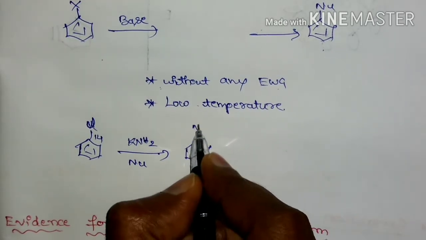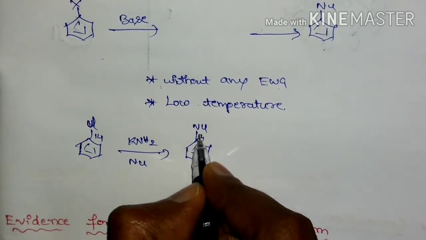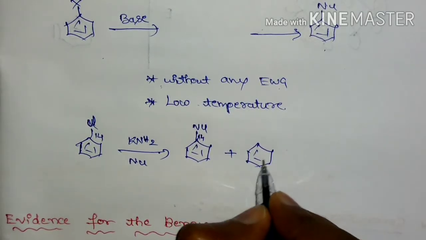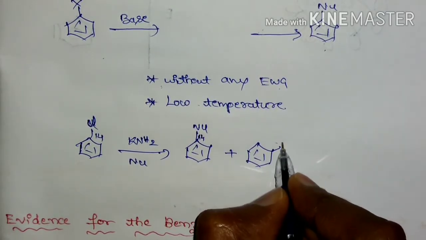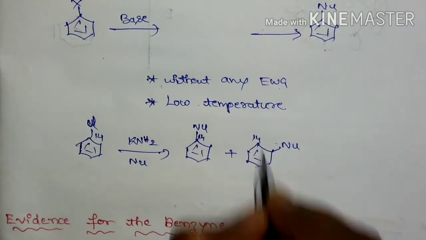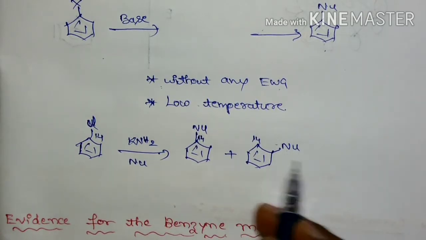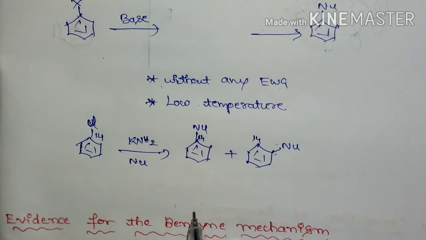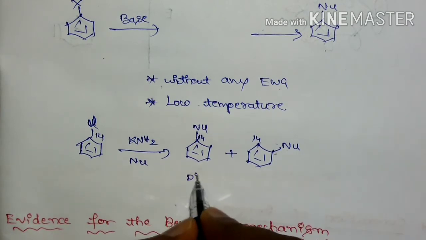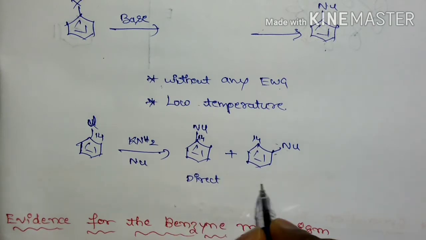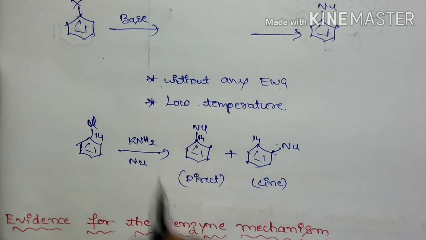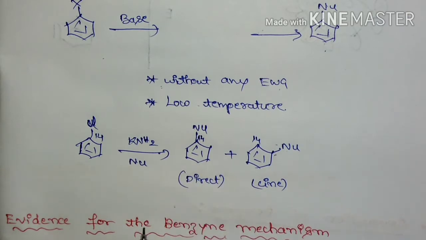That is, one is substituted at the labeled carbon, and there is one more product where the nucleophile is added at the adjacent carbon. That is, this is the direct product, whereas this is the cine substituted product.